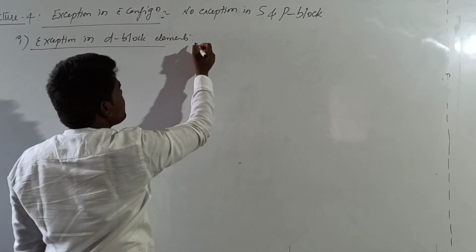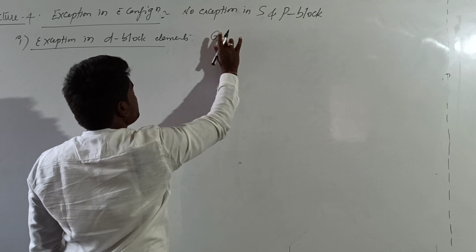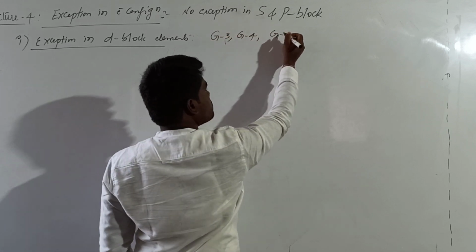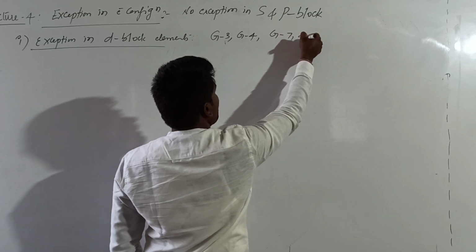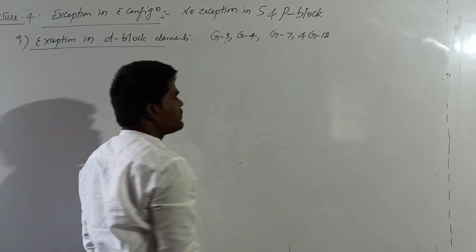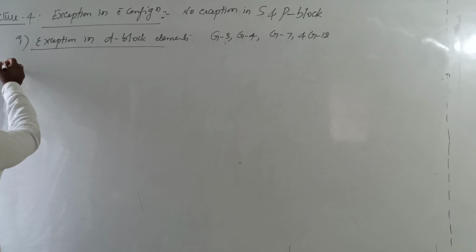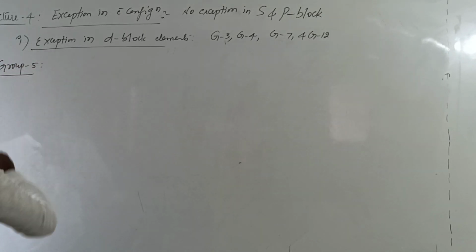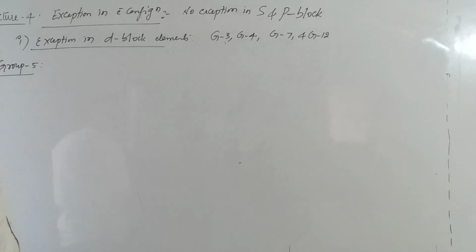Generally in D block, there are no exceptions in group 3, group 4, group 7 and group 12. The exceptions are found in group 5. What are the elements of group 5?